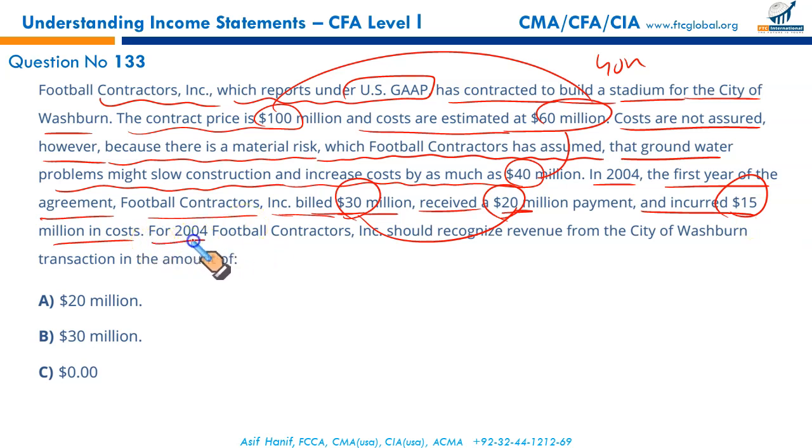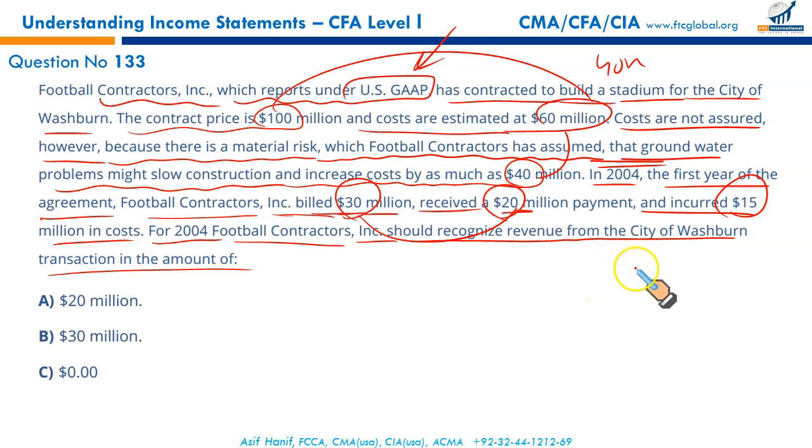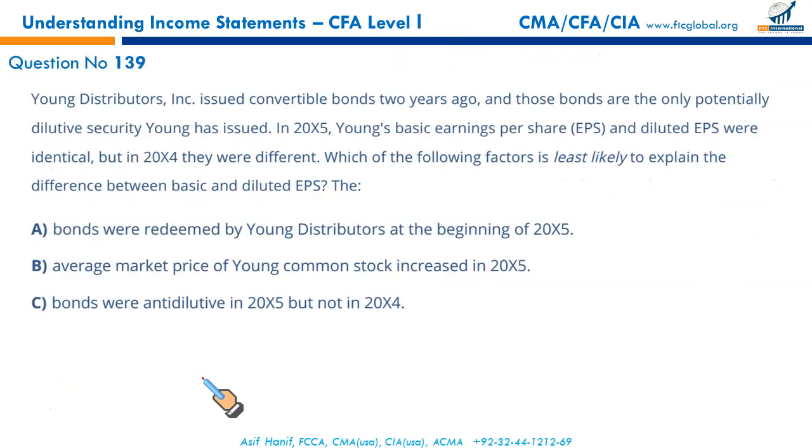Now, for 2004, Football Contractors Incorporated should recognize revenue from the City of Washburn transaction in the amount of what? Since we are talking about the US GAAP, under the given situation, we cannot make a reliable measure of the total cost because of some waterlogging and salinity issue. Since we cannot determine the total estimated cost, the only option we have is the completed contract. And since this project is not completed, any amount received or billed, none of it can be considered as revenue. So no revenue, no profit, zero. We will be using completed contract method. That makes 0 the correct option.